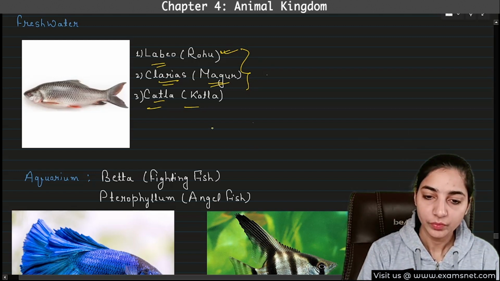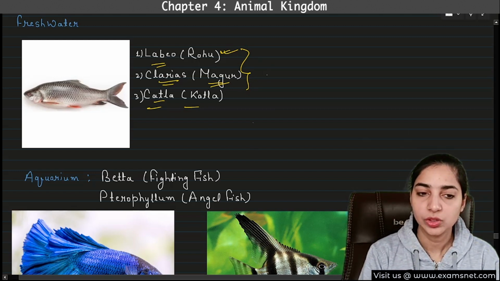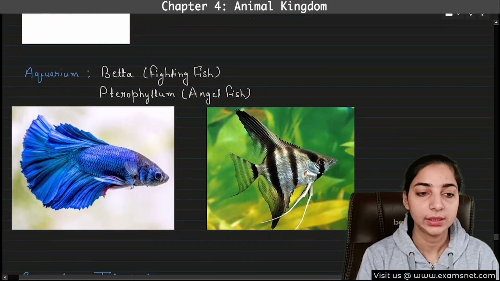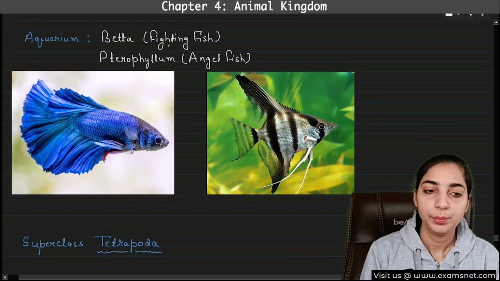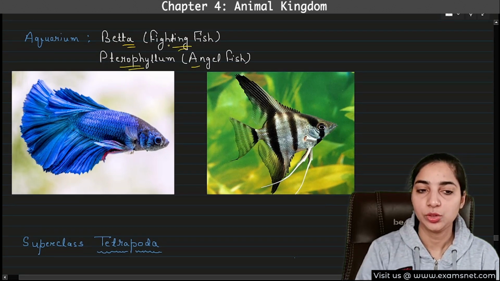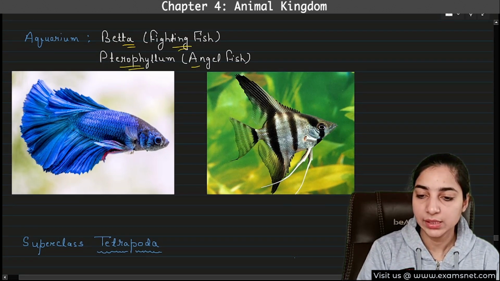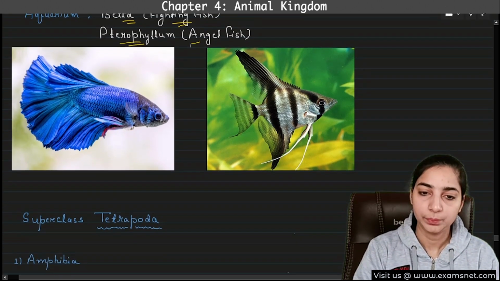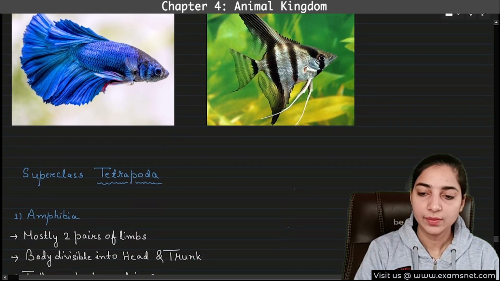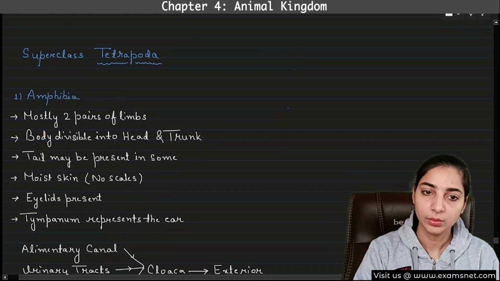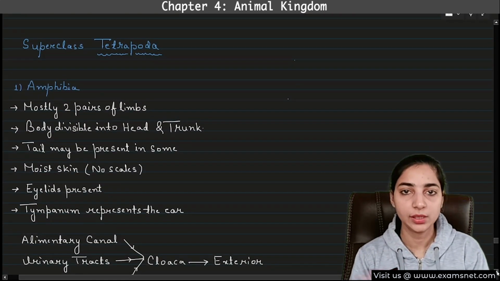Okay. Now there are some Osteichthyes which are kept in aquarium in our homes, and the examples of such Osteichthyes are beta, that is fighting fish, and pterophyllum, that is angelfish. So you will find these fish or these Osteichthyes specifically in your aquarium. Okay, so we have seen all the examples of the superclass Pisces. Both classes, Chondrichthyes as well as Osteichthyes.